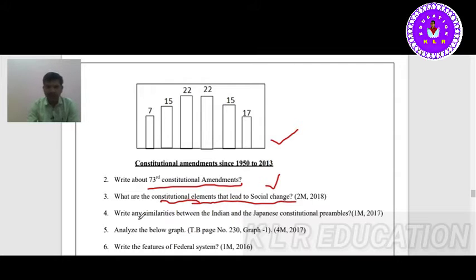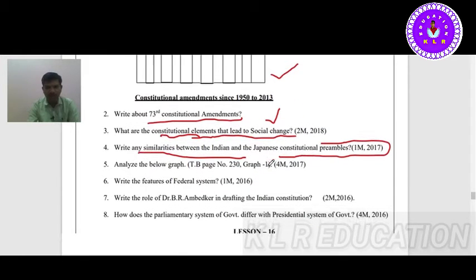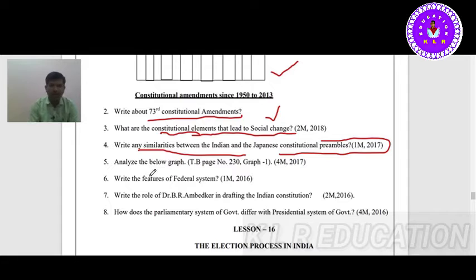Next, write any similarities between the Indian and Japanese constitutional preamble. This topic was removed now. It is not available in the textbook, so we need not read this topic. And one more graph is given on page number 230, graph number 1. You can see the graph in your textbook.